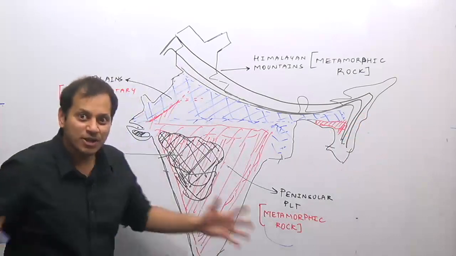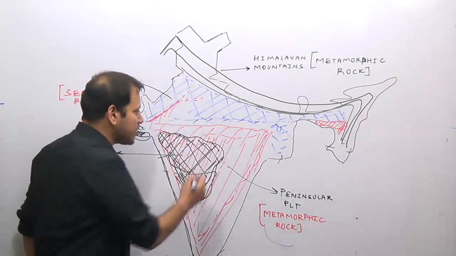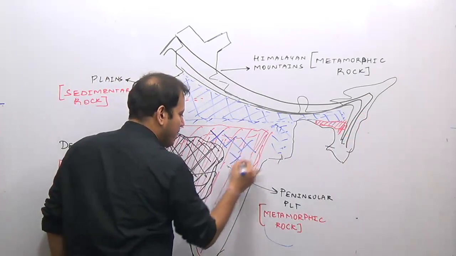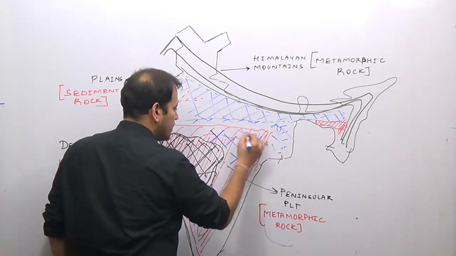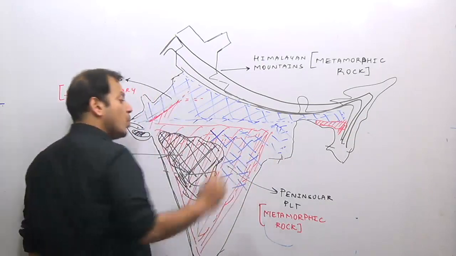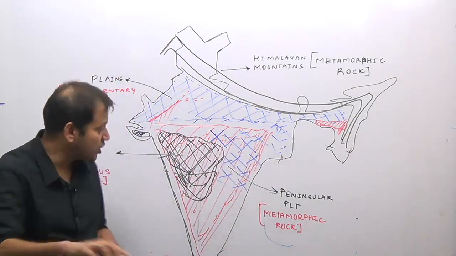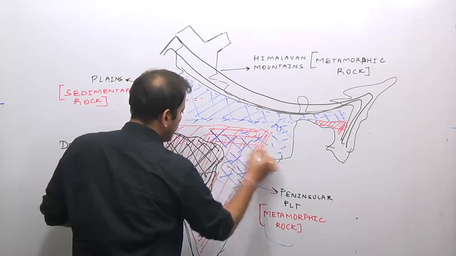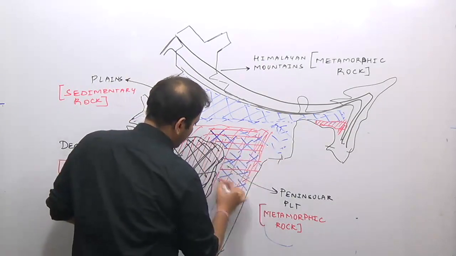And because of the expansion of the volume of water, this part of India, the blue combined with the red, went under the water body.